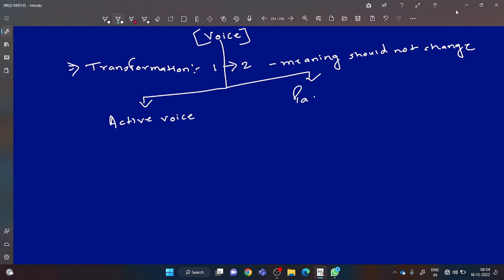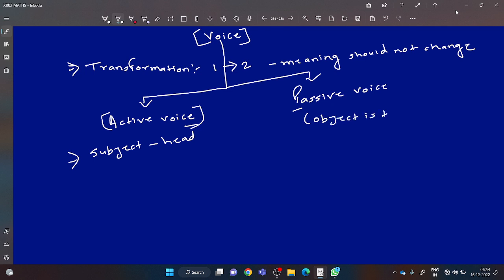Now nowhere the definition will be asked. You will be asked how to change active voice into passive voice. You will be given a sentence of active voice and you will be asked to change it into passive voice. But please understand, someone can also ask you what is active voice. So you will say the part of voice where the subject of any sentence is the head. Okay? And in passive voice you will say the part of voice where an object is the head.